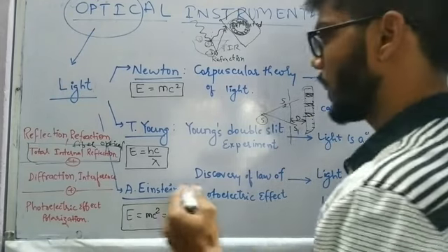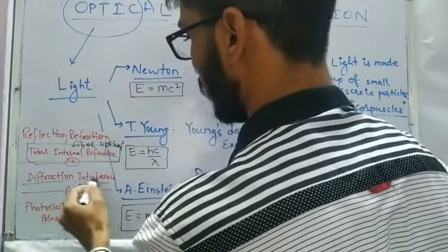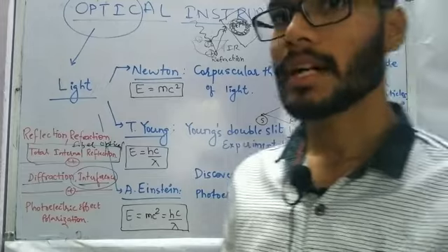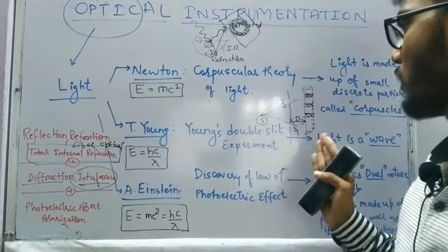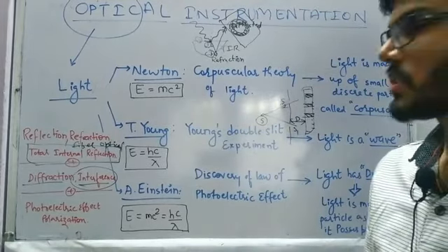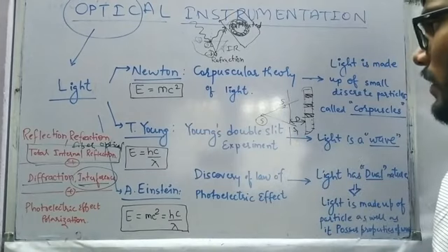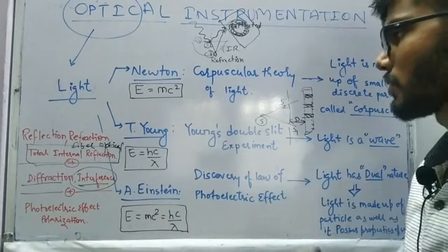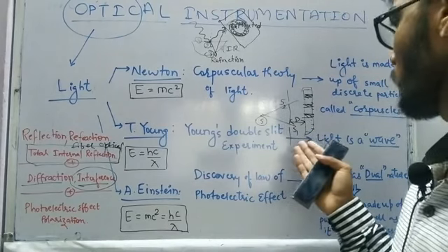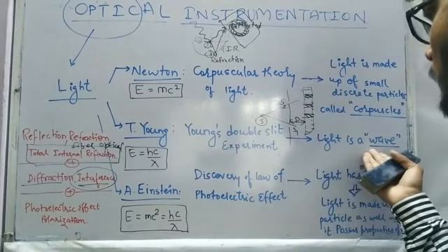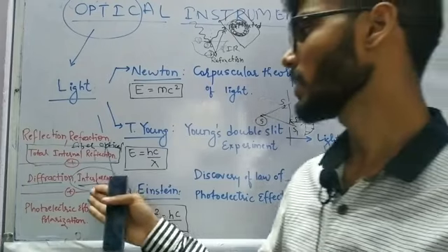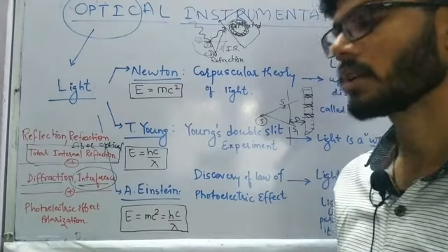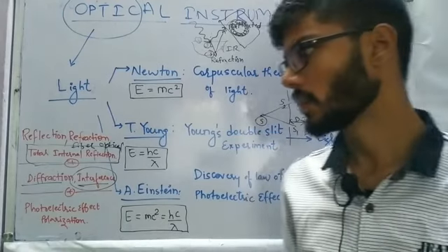Based on that, we have diffraction and interference, because if the optical path difference is an odd multiple of lambda by 2, we have a dark fringe, and if the optical path difference is a multiple of lambda, then we have a bright fringe. So the conclusion of this experiment was that light is a wave, and we have the phenomenon of interference. Based on this phenomenon, we are going to study interferometers.